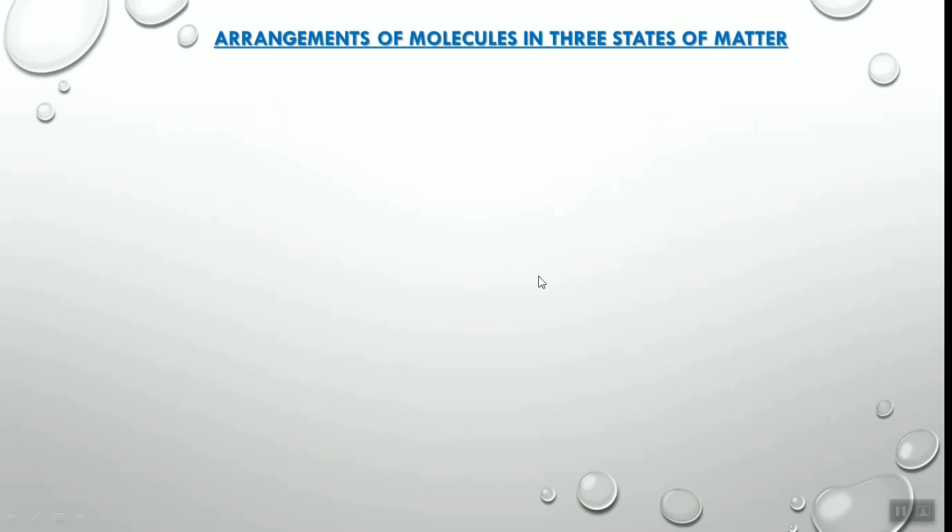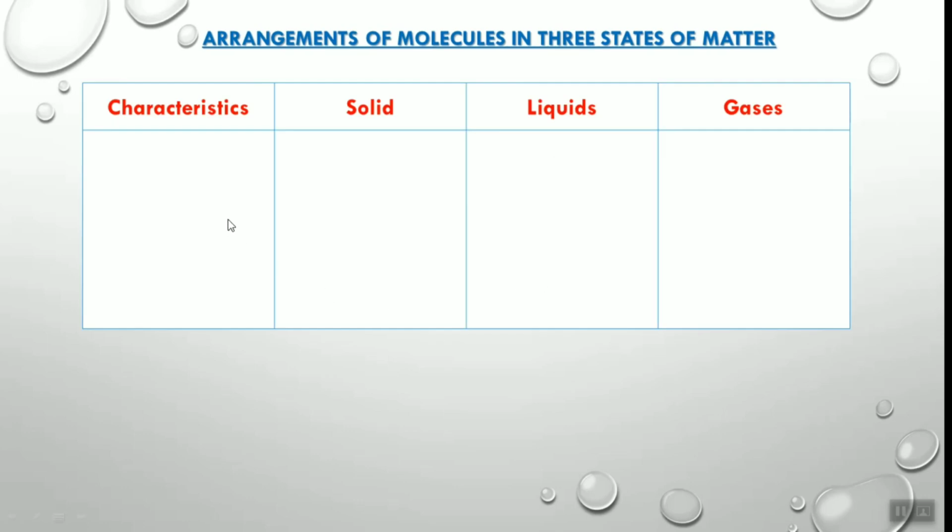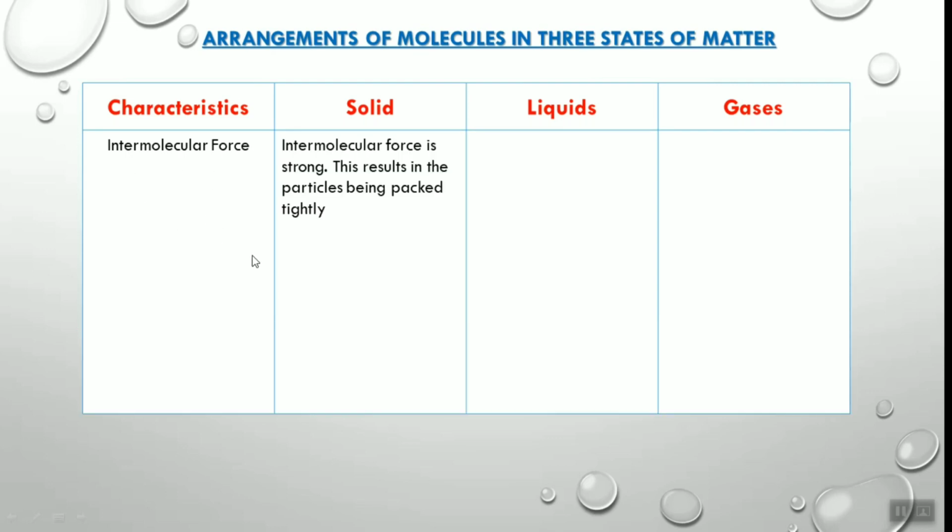Now see the arrangement of molecules in three states of matter. We will see the first characteristic, that is the intermolecular force. In a solid, the intermolecular force is strong. This results in the particles being packed tightly. So in the solid, the intermolecular force is strong.